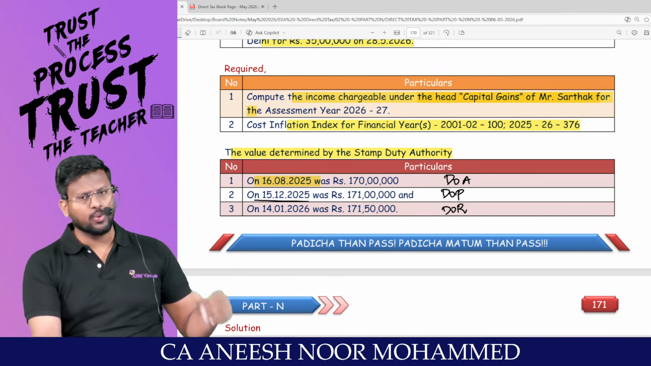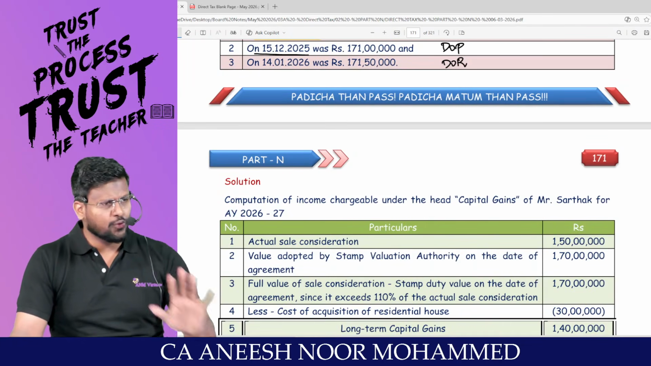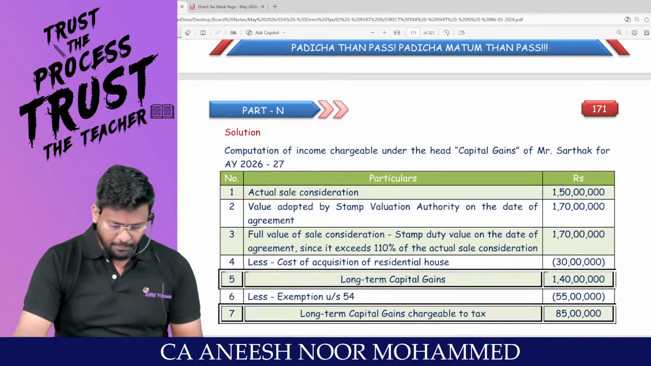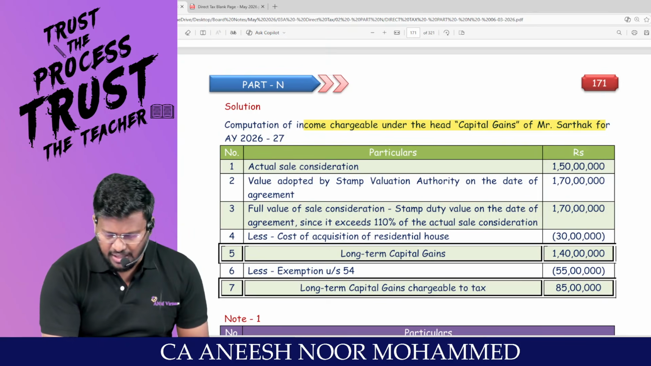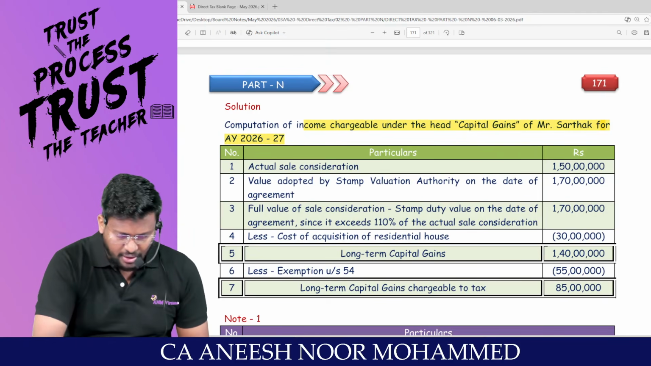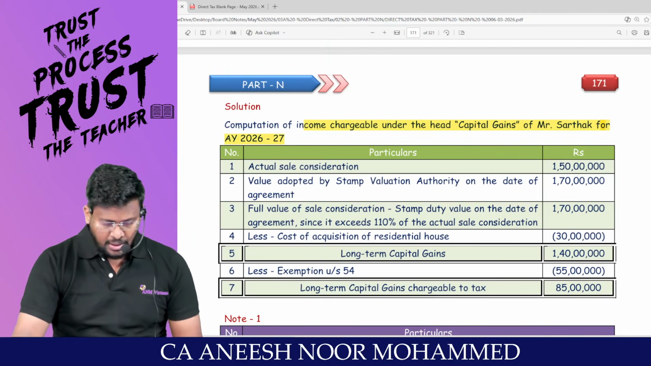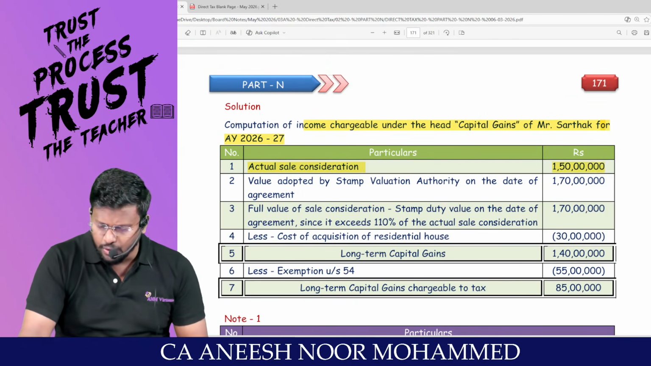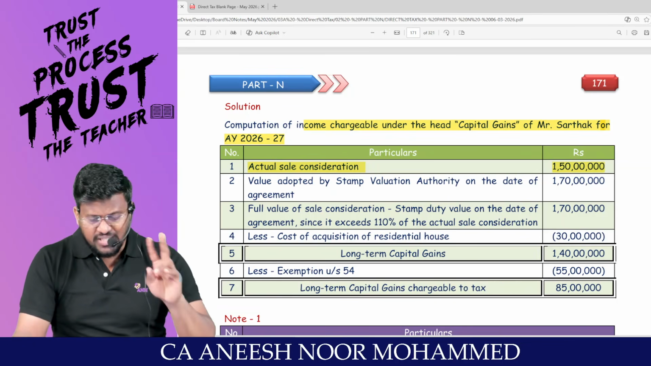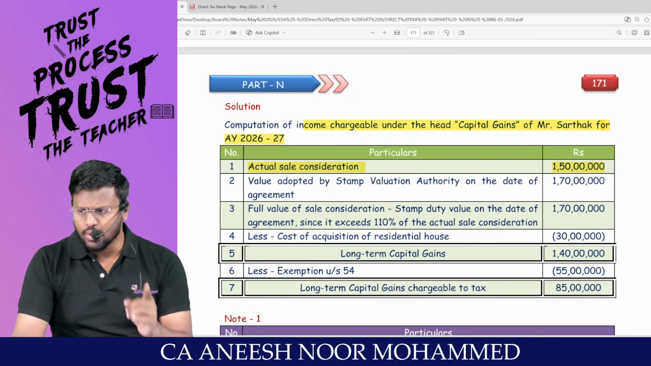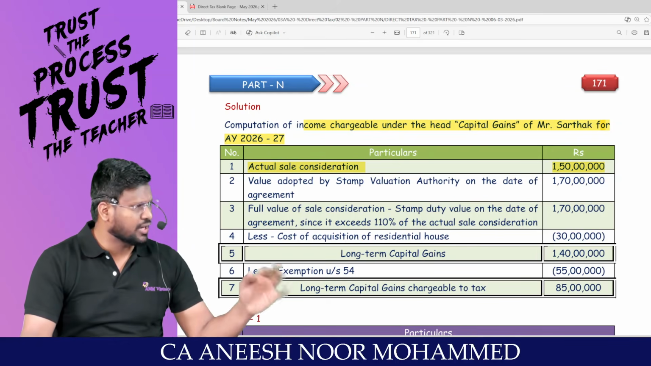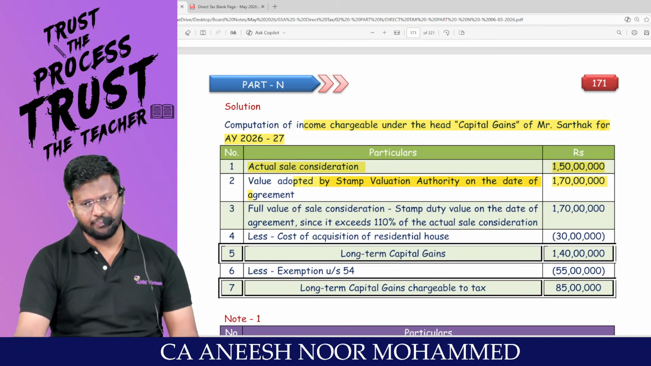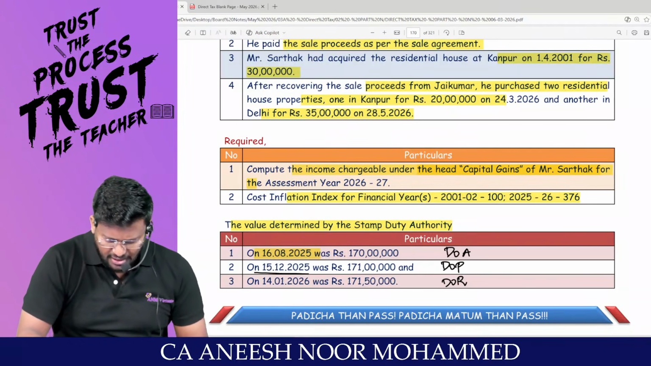So different stamp duty values have been given in the question. So we have to calculate the capital gain. A very good question because of various stamp duty values. First of all, computation of income chargeable under the head capital gain of Mr. S for assessment year 26-27. Actual sale consideration, you tell me. Really the residential house property has been sold for 1.5 crores. Two stamp duty values are there: stamp duty value as on date of agreement and stamp duty value as on date of transfer. Stamp duty value as on date of agreement is 1.7 crores, which is straight away given in the question.